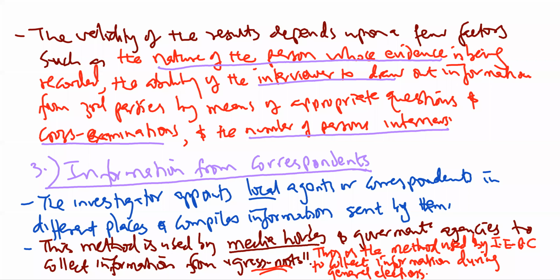The fact that these people are agents who come from those localities might be a problem in a way. There might be some advantages in that these people know every corner of the areas where they are collecting the information. But the problem is that sometimes the local agents might decide to give biased reports.